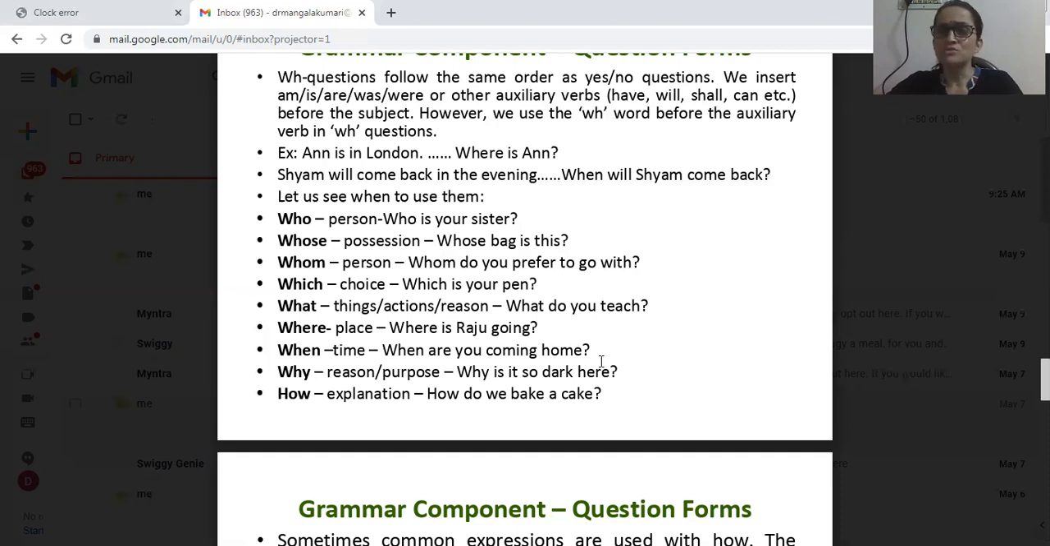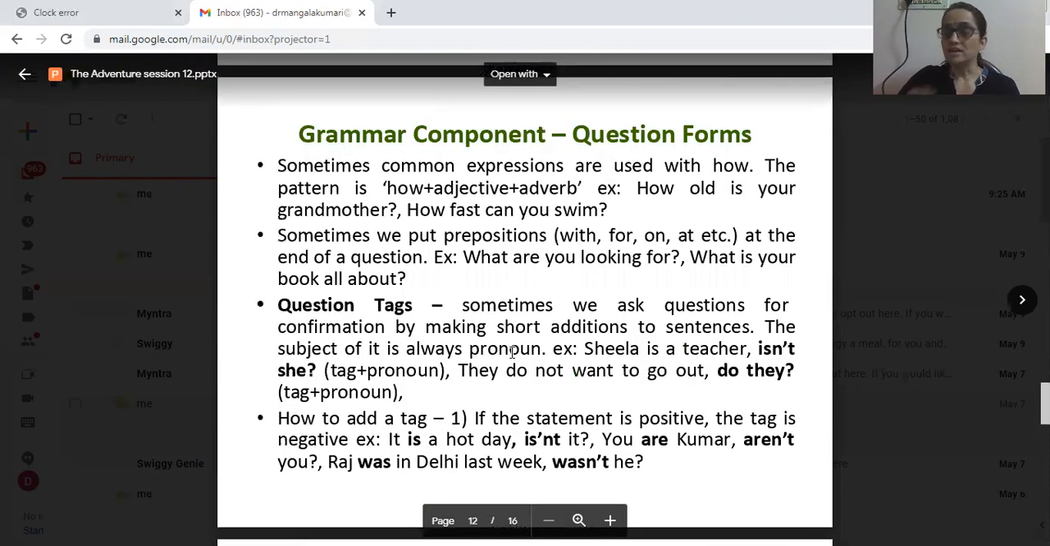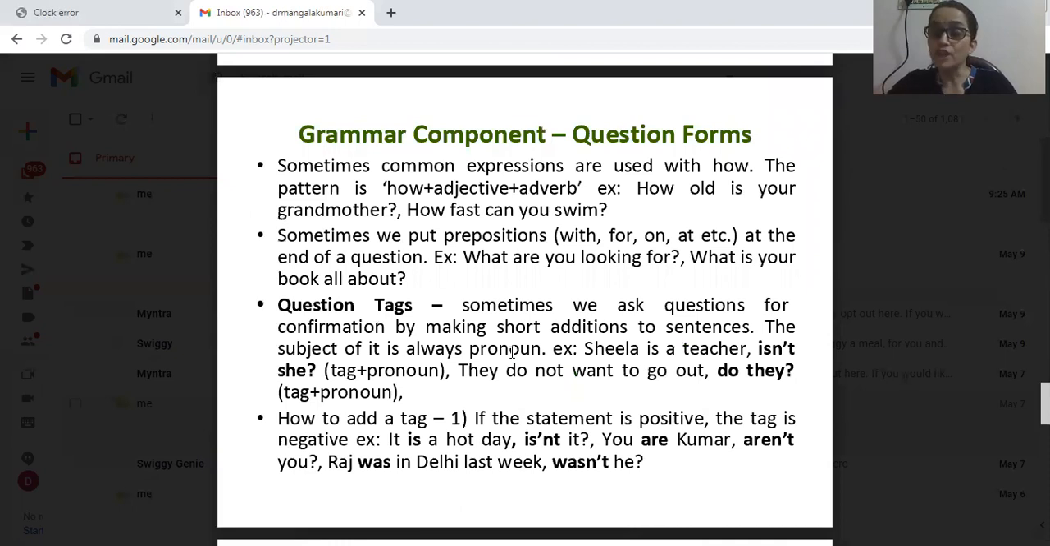How is used to indicate the explanation or manner in which the action is done. Okay, so the question framed by this is, how do we bake a cake? How do we bake a cake? Okay, so these are the 9 types of questions framed by using 9 different WH words or question words. I hope you have understood all those things. See, there are exceptions. 2 exceptional situations are there in this aspect.